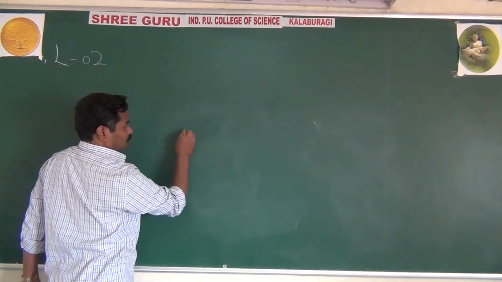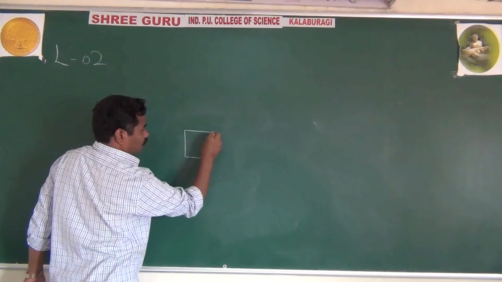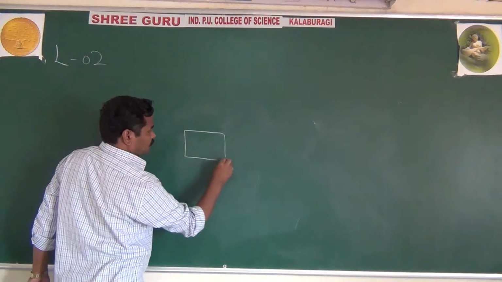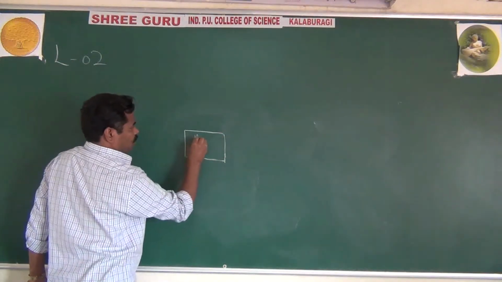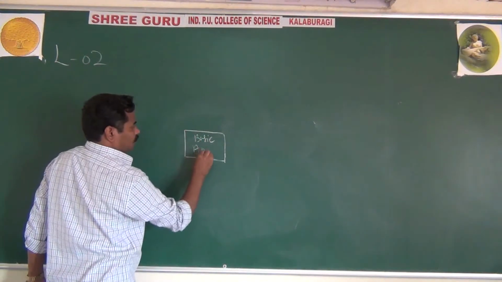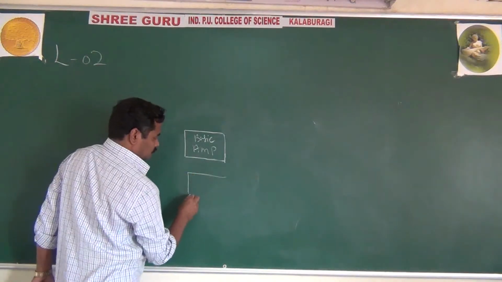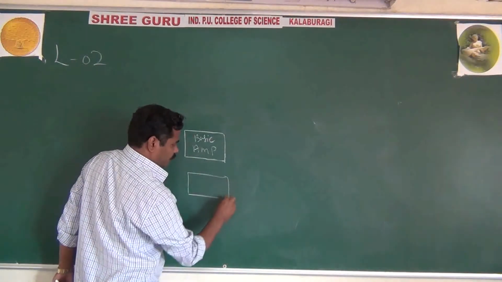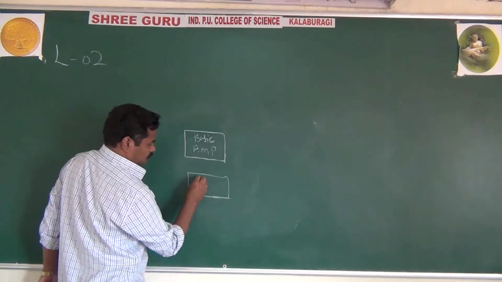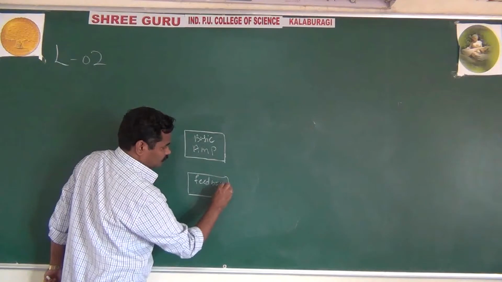As usual, it is having a basic amplifier and a feedback network.